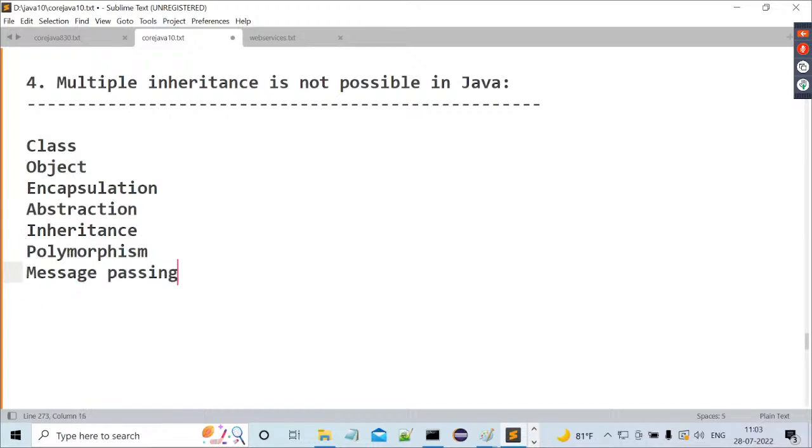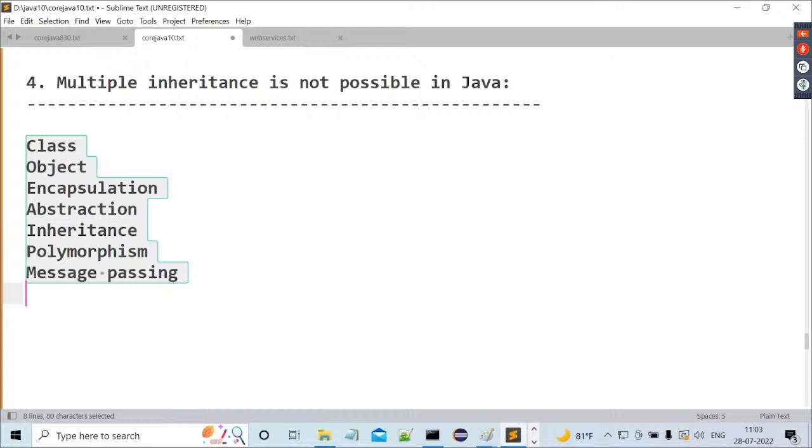Of course, people are not using message passing much among the object-oriented features, but it is one of them. Observe carefully, most people neglect it, but we will recognize it. No issues. Now tell me, what are the various object-oriented features? Class, object, encapsulation, abstraction, inheritance, polymorphism, message passing. Overall, 7 features are available.